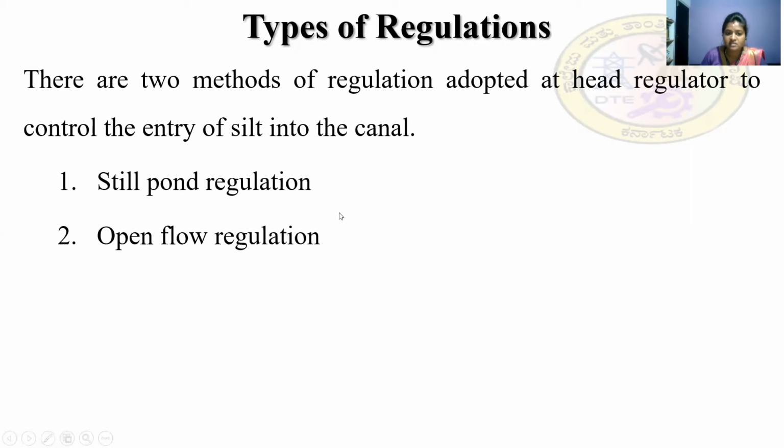The main idea behind providing these methods of regulation is to control the entry of silt. As we all know, silt is one of the biggest problems. Since silt cannot be eliminated completely, we can control it to a certain extent. The deposition of silt will obviously reduce the capacity of the canal, and hence it has to be controlled. We adopt these two types of regulations to control the entry of silt: one is still pond regulation, the other is open flow regulation.